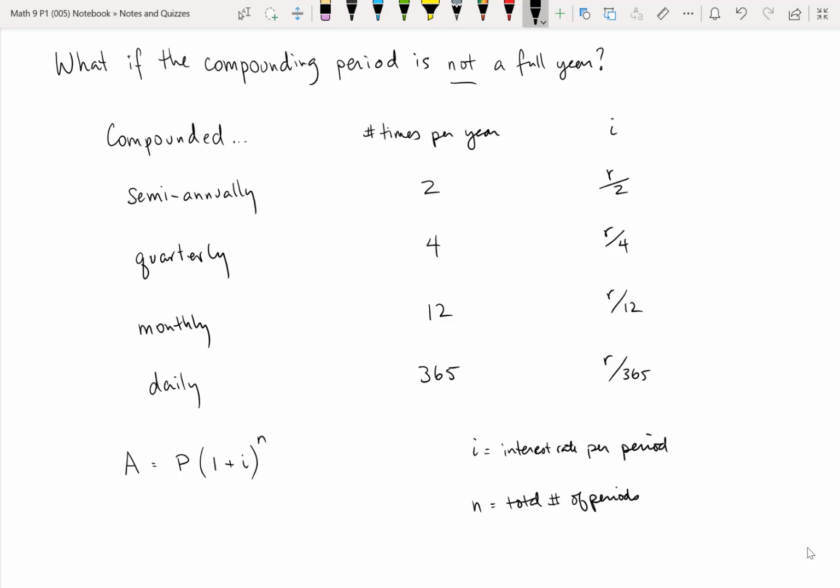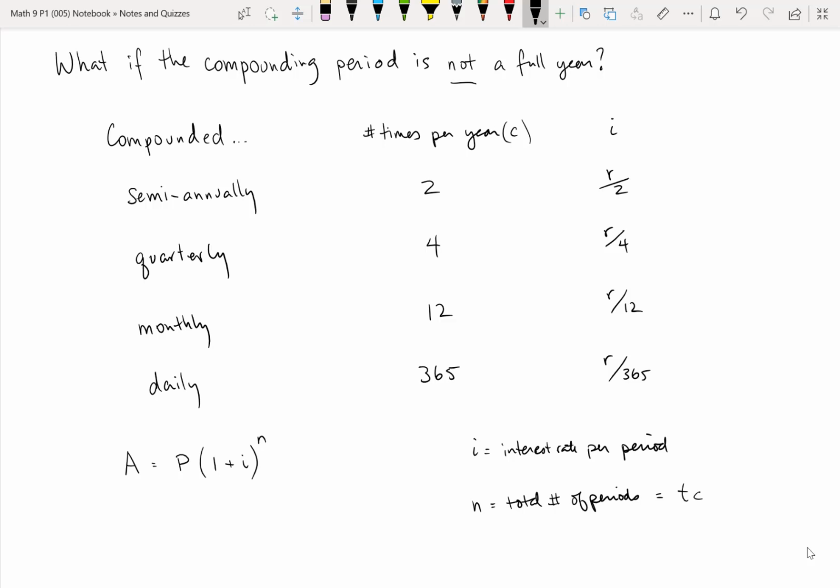So we've got to be a bit careful when we calculate the number of periods. If we represent the number of times per year that the interest is compounded with a letter, let's say c, then the total number of periods is the total number of years, which we in the past represented with t, multiplied by c, the number of compounding periods per year.